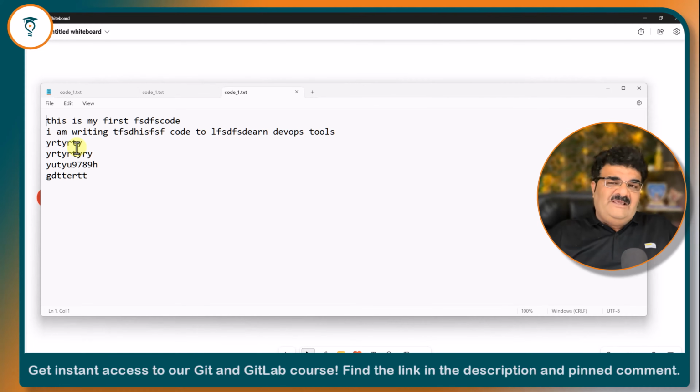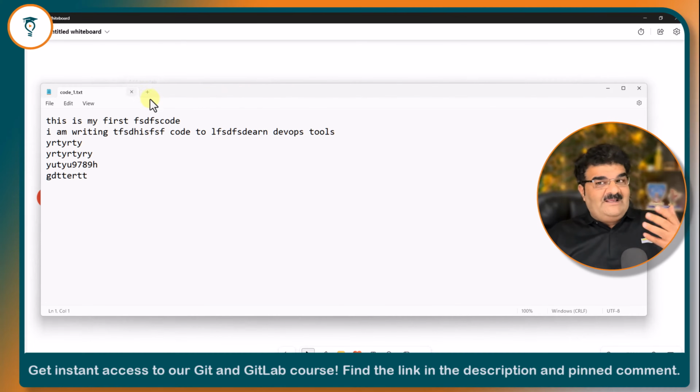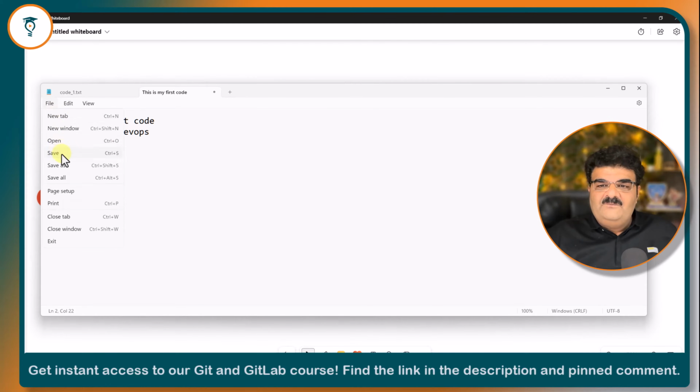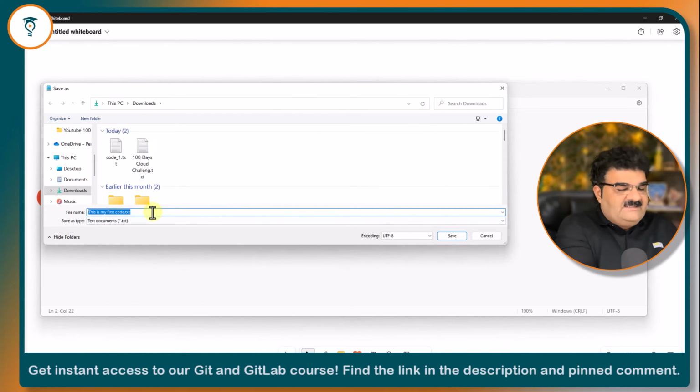Now you say that, okay, we understood this, but Bhavesh, you have made one mistake. If I am a smart software engineer, what can I do? Let's say that this is your first file. Again, I'm going to repeat this with a very smart person. This is my first code. I am learning DevOps. Now I'm going to click on save, and I'm going to save this as code smart.